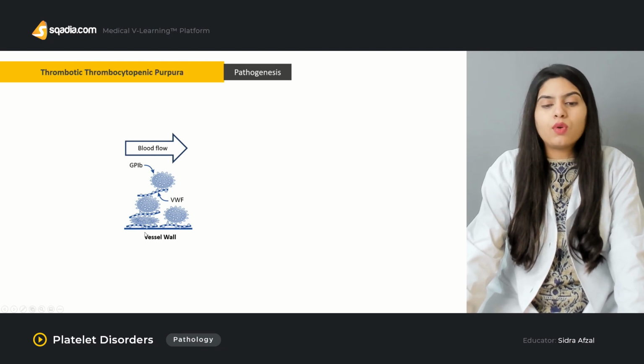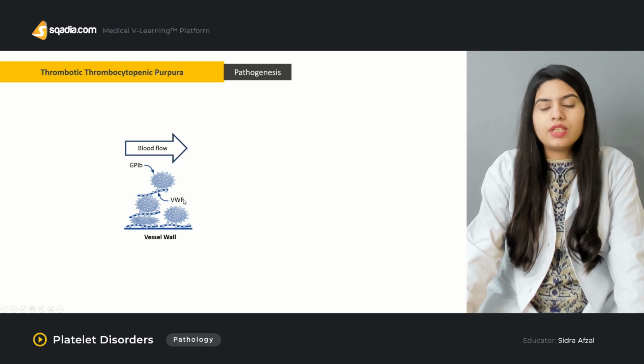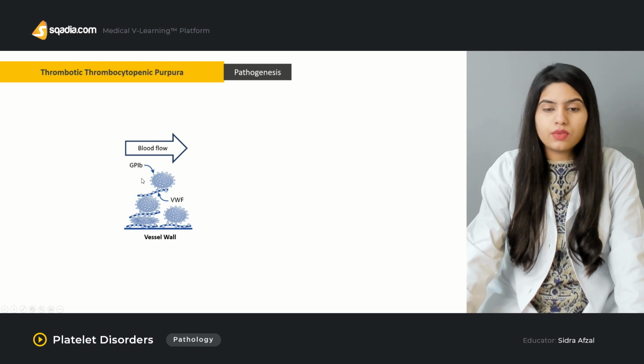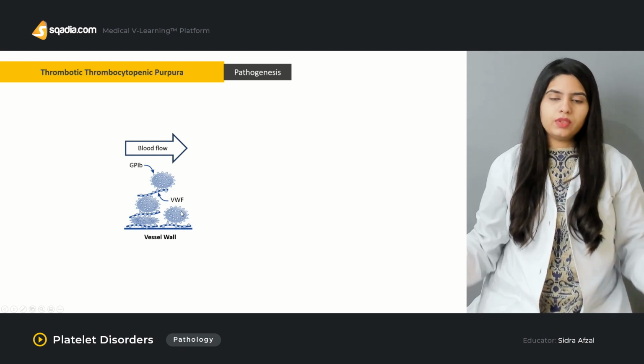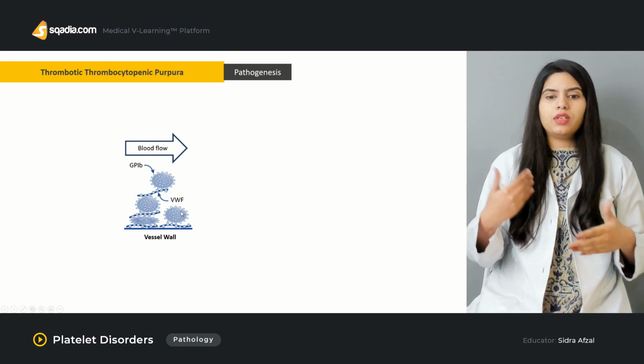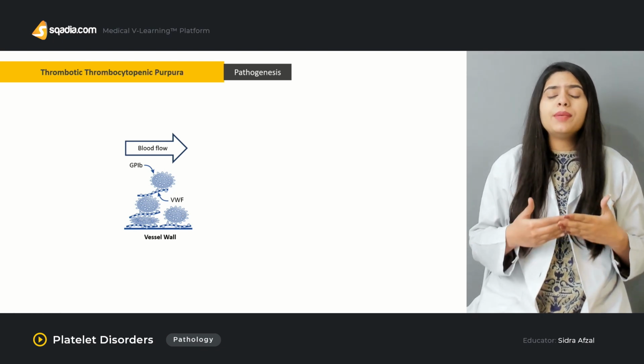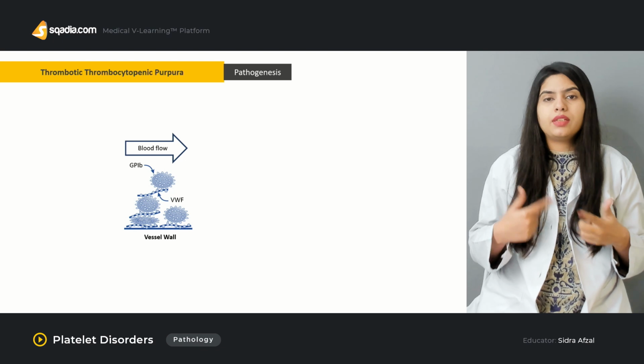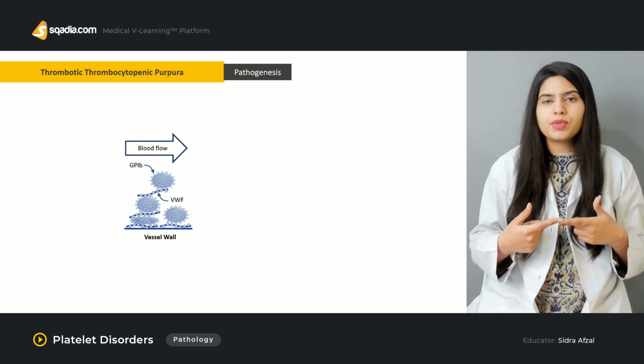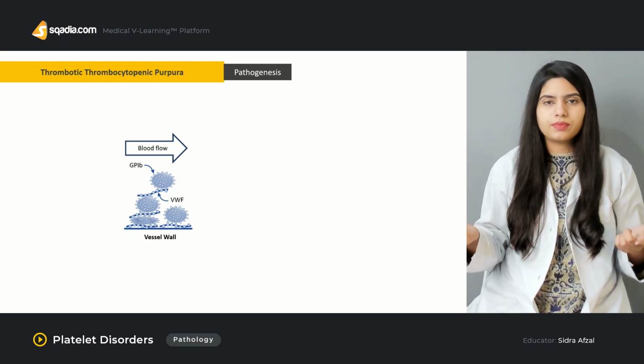Now, look at this. This is a vessel wall to which the various platelets are attached. There is VWF factor, and there are various other sites of the platelet. Activated platelets are attached, and usually because of this attachment and reattachment, there is the formation of multimers.